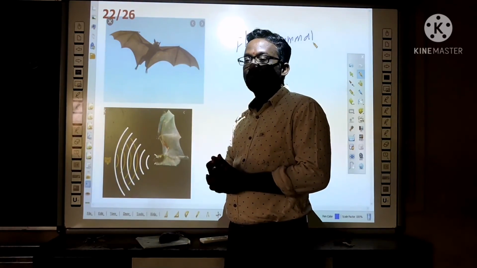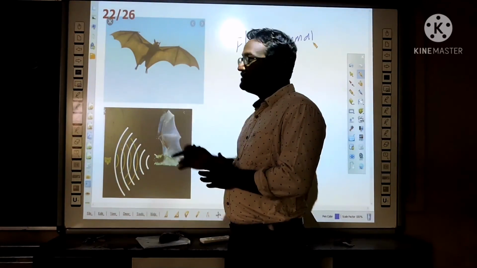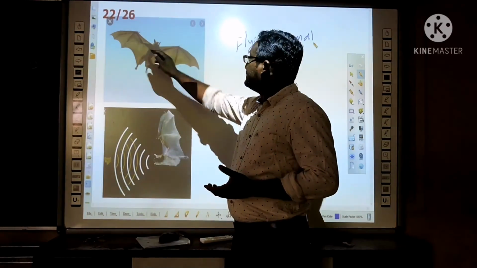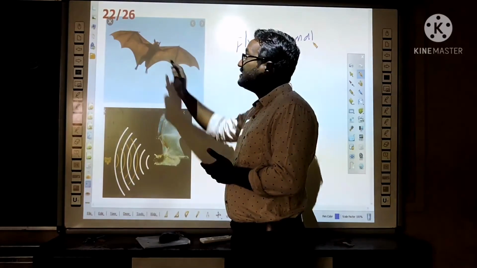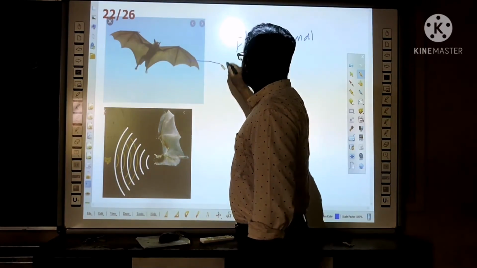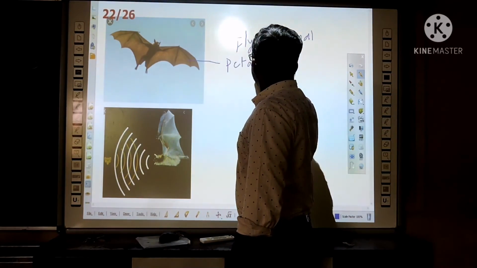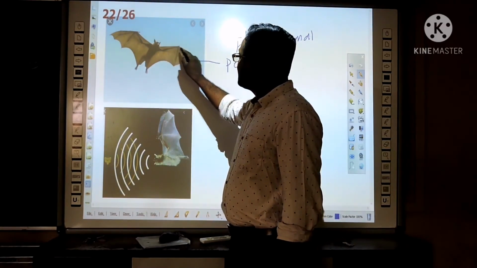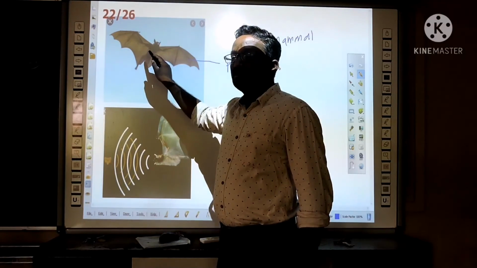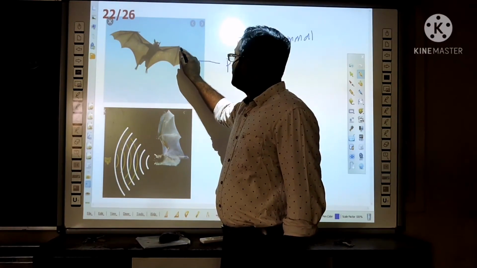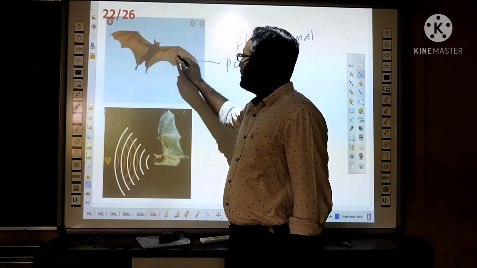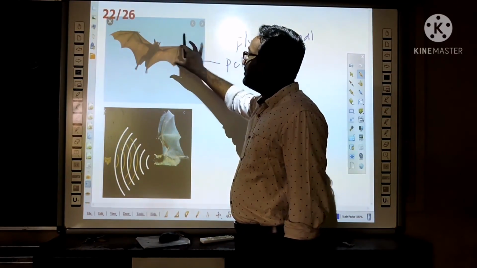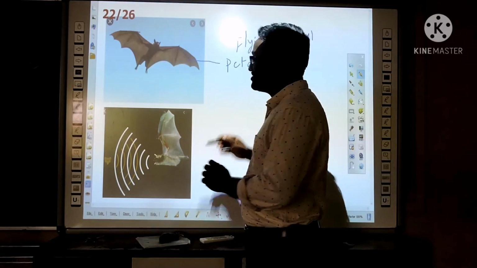Example, bat. So do you think the bat is a bird? No, it's a mammal. Do you think these are the wings? Actually, they are not the wings. It's known as patagium. See, these are hind limbs. These are the four limbs actually. The skin is stretched between the fingers of the four limbs and forms a wing-like structure. This is called the patagium.